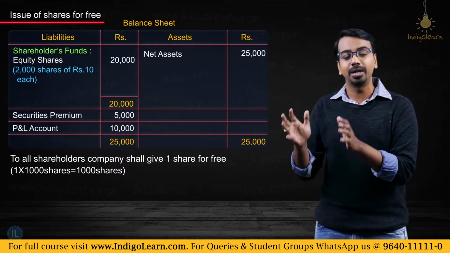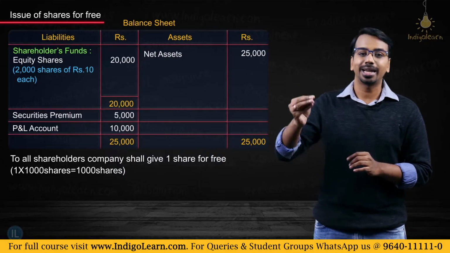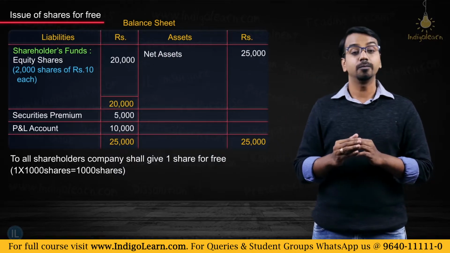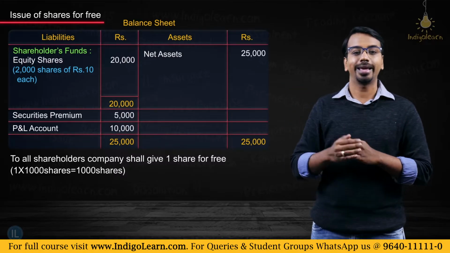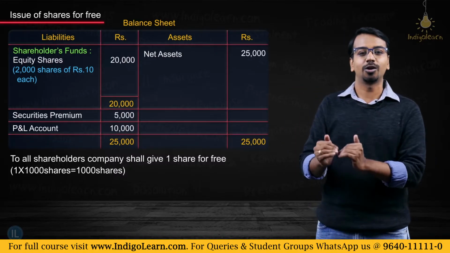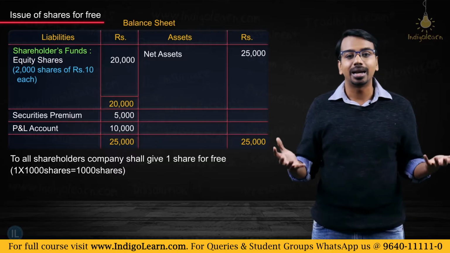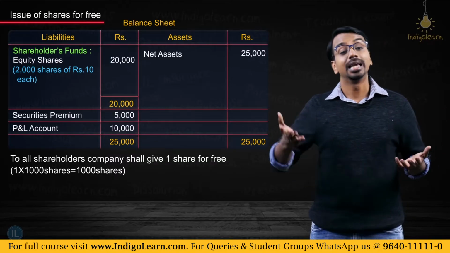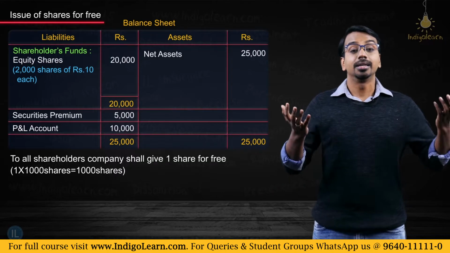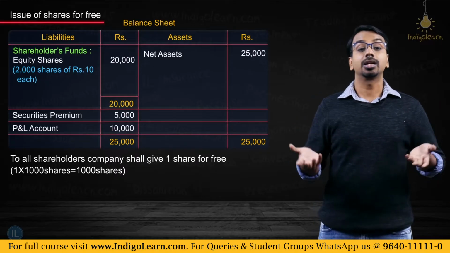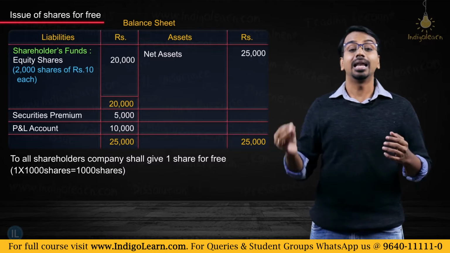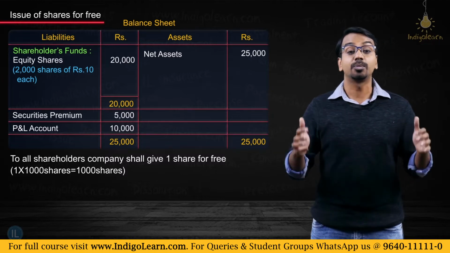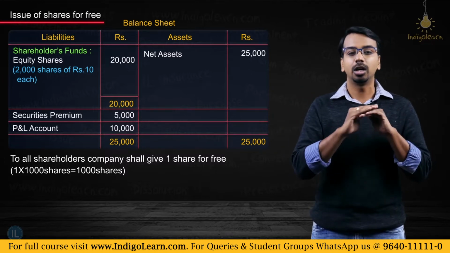Now on the liability and equity side, the equity share capital has now become 20,000. Now if I add 20,000 plus 5,000 of premium that I already have plus 10,000 of profit and loss account that I already have, my balance sheet will not tally, because if I am increasing the liability, somewhere either I have to increase the asset or I have to reduce some other liability, correct or not? Unless I do that, the double entry principle will not work and my balance sheet will not tally.